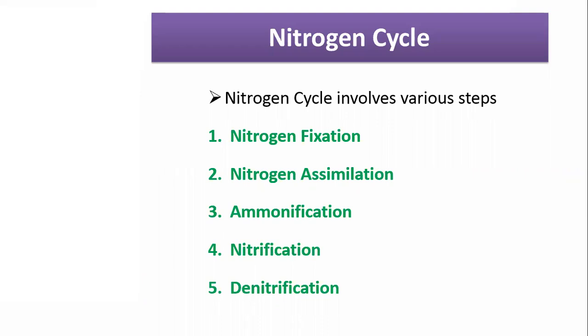One, that is nitrogen fixation. What is nitrogen fixation? You have already studied, and I already mentioned, that plants and animals cannot utilize this atmospheric nitrogen. So atmospheric nitrogen should be converted into a utilizable form. The usable form is ammonia. Ammonia is the utilizable form of nitrogen.